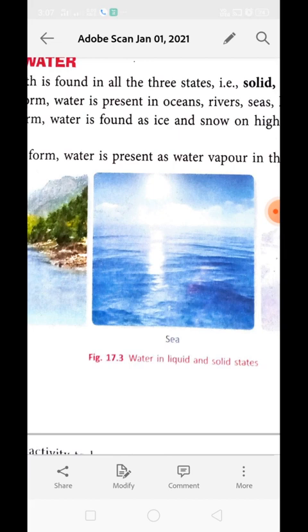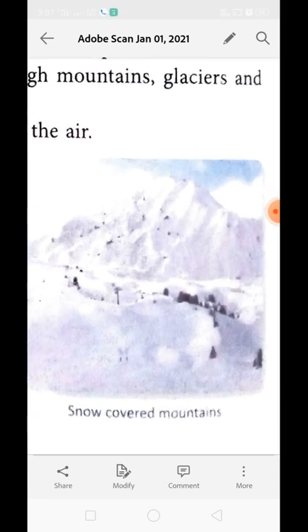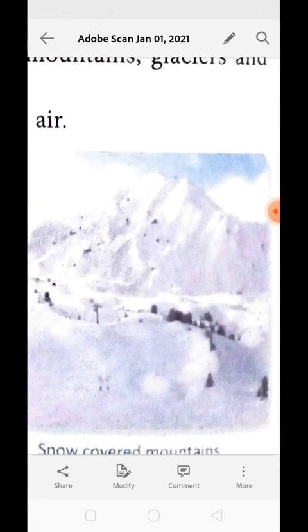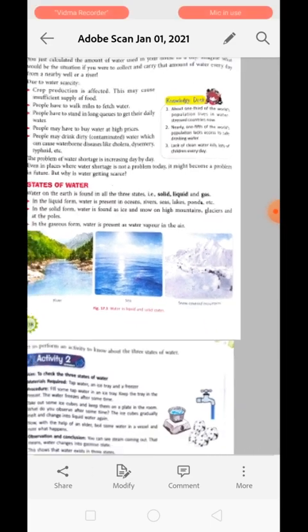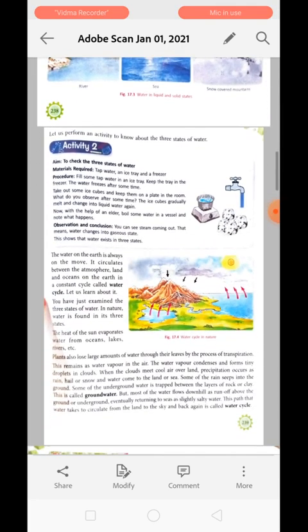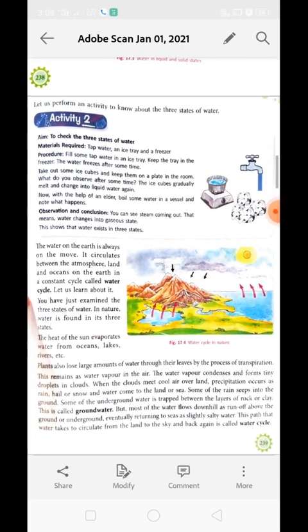In solid form, water is found as ice or snow. Can you see? This is also water, but in the solid state. These are present in high mountains, glaciers, and poles. Whereas the gaseous form of water is present in the environment in the form of water vapor. So water is present in all these three states.